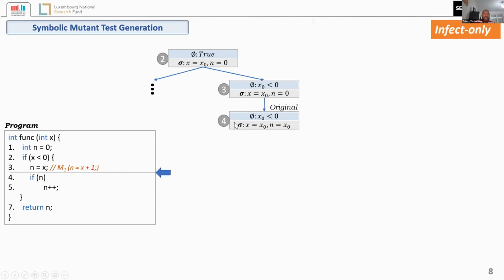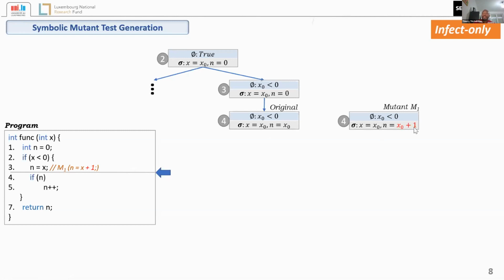And after the execution of statement 3, we will have two different states for the mutant and the original, because the mutant will change the statement here. Instead of n equal to x, we have n equal to x plus 1. So here the state has changed, and we have n equal to x0 plus 1.